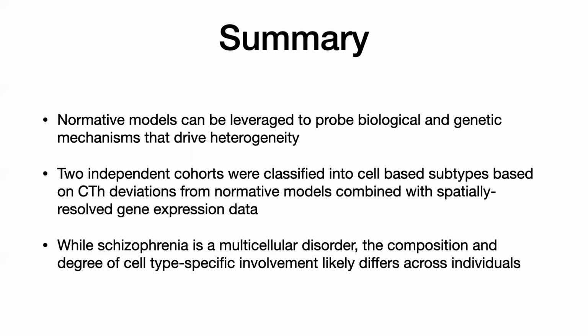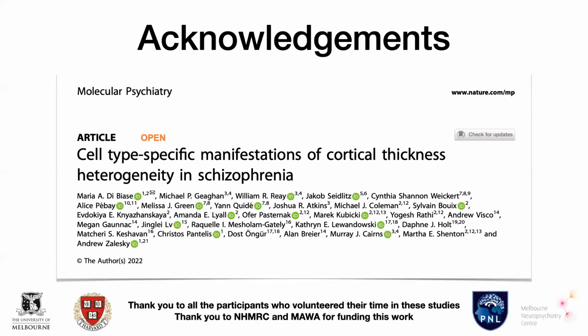Collectively, these studies call into question the viability of ongoing endeavours to derive group average cortical maps of schizophrenia pathology, and suggest that while schizophrenia is a multicellular disorder, the composition and degree of cell type specific involvement probably differs across individuals.